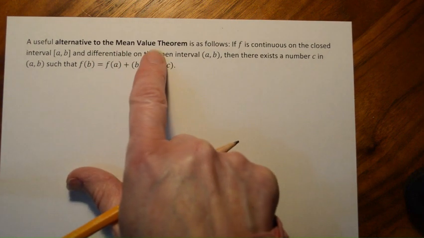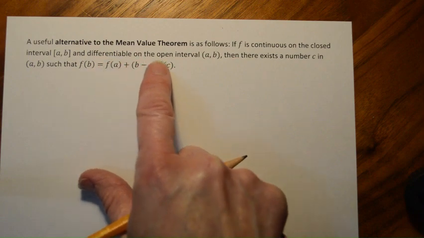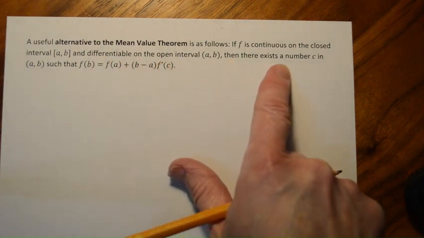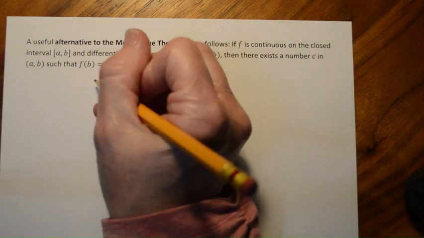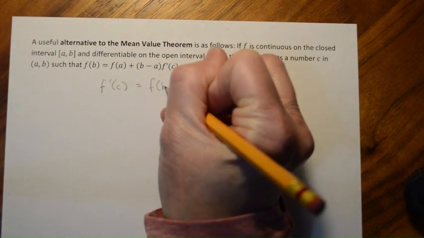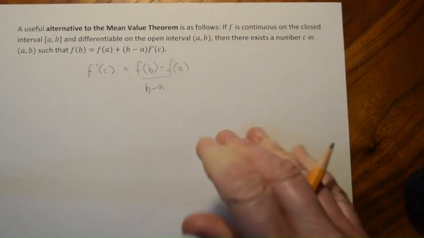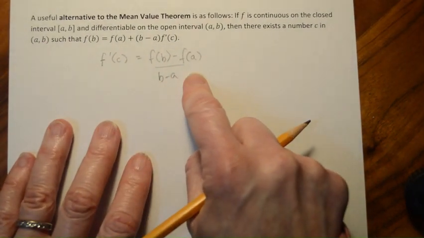But again, remember what mean value theorem tells us. It says that if f is continuous on the closed interval [a,b] and differentiable on the open interval (a,b), then there exists a number c in (a,b) such that f'(c) is equal to (f(b) - f(a)) over (b - a). All right, so that's what mean value theorem tells us.